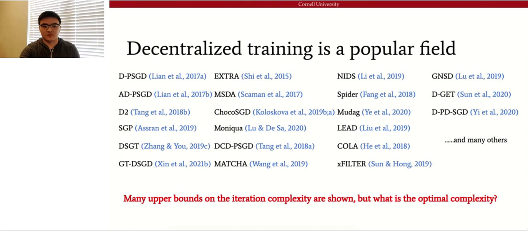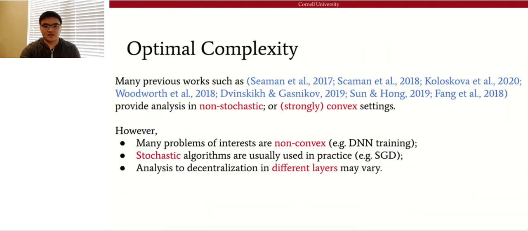Decentralized training is popular in the research community. Many upper bounds on the iteration complexity are shown. But a question that is left open is what is the optimal complexity on the iteration complexity for different algorithms, and how far away we are from such optimal complexity. This question has been answered partially by some of the previous work. They provide analysis on stochastic, non-stochastic, or strongly convex problems.